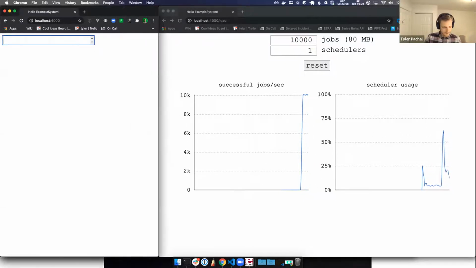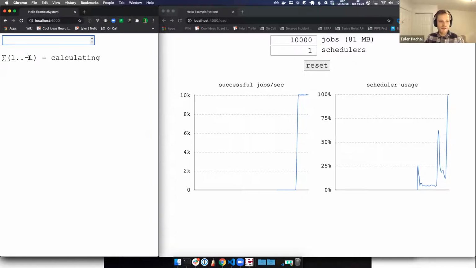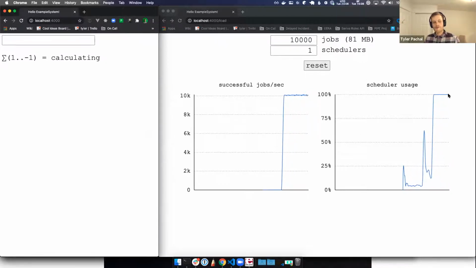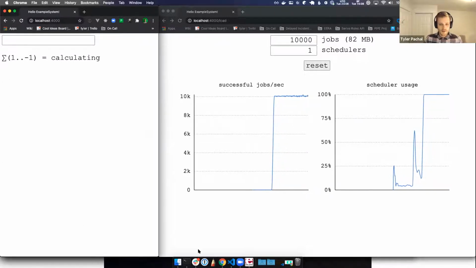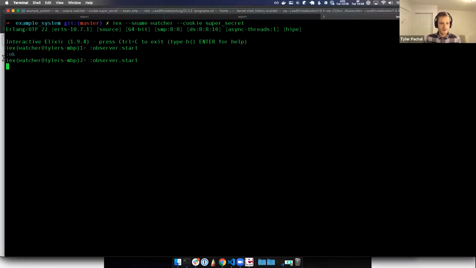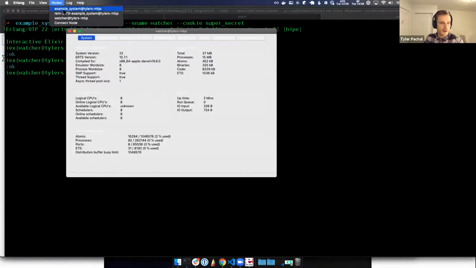All right, let's crank this back up to 10,000 and pick up where we left off. Cool. Okay. So actually, what I meant to do was I have a special error case set up where I punch in -1, and that also pegs the CPU because my mathematical function was not expecting negative numbers, and now something's gone wrong. So let's try this again. So our system is running, and I want to start this observer. Good. There we go. Yes, it is more responsive now. Cool. Okay. So all I've done by clicking node is, because now there are multiple nodes in my network, which I kind of glossed over big time, I want to connect to the node that's doing all this work.